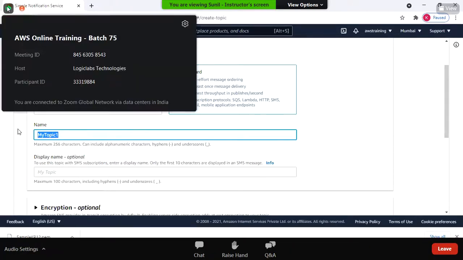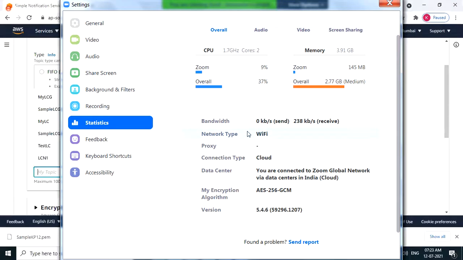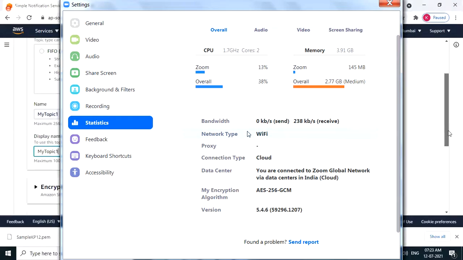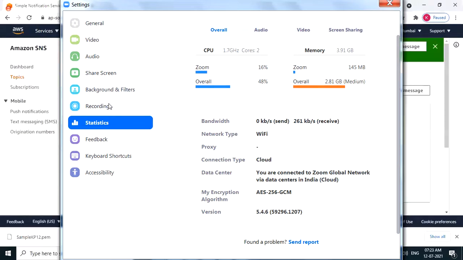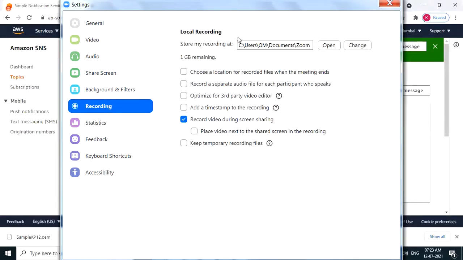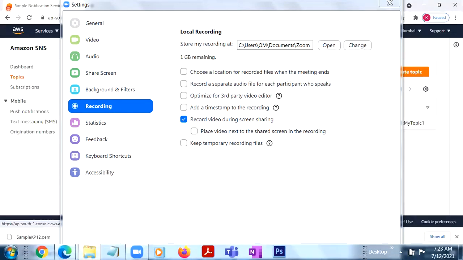Let's take a note of it. What's the name of the topic? My topic 1. Display name also my topic 1. And then create topic. That's it. Topic is something visualized as a WhatsApp group. Topic has been successfully created. Now you can see in the topics dashboard, there's one topic which is already created, my topic 1. As simple as that. Click on the topic.